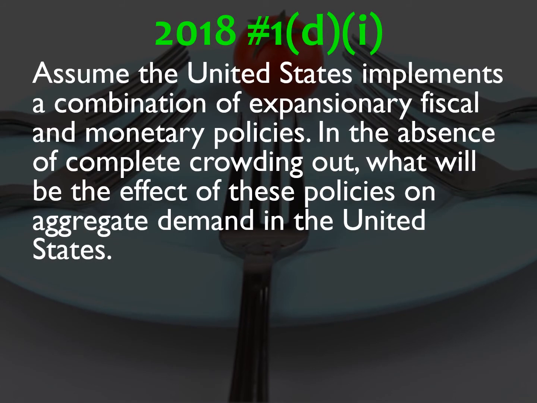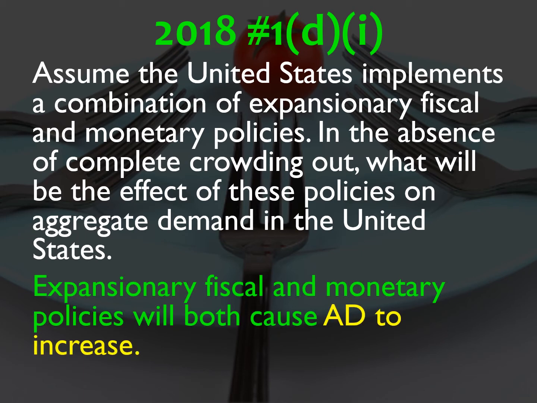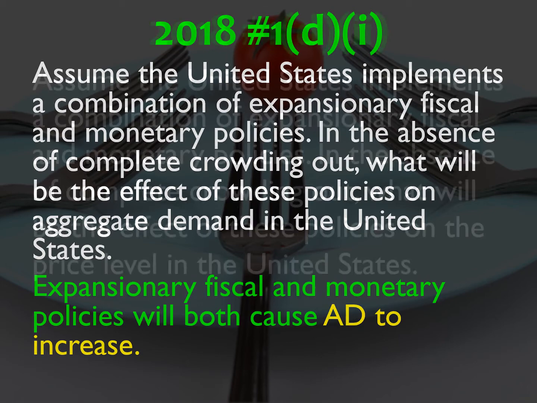D1, assume the U.S. implements a combination of expansionary fiscal and monetary policies in the absence of complete crowding out. What will be the effect of these policies on aggregate demand in the U.S.? So expansionary fiscal and monetary policies will both cause AD to increase. So remember, expansionary fiscal policy means increased government spending and or cutting taxes. Expansionary monetary policy means something that increases the money supply, thereby lowering interest rates, which causes consumption and investment to increase, which leads to AD increasing.